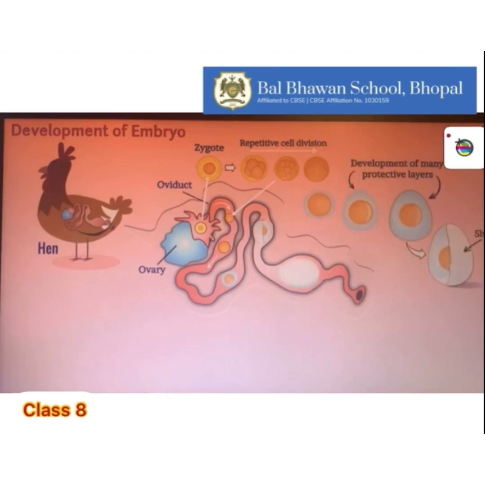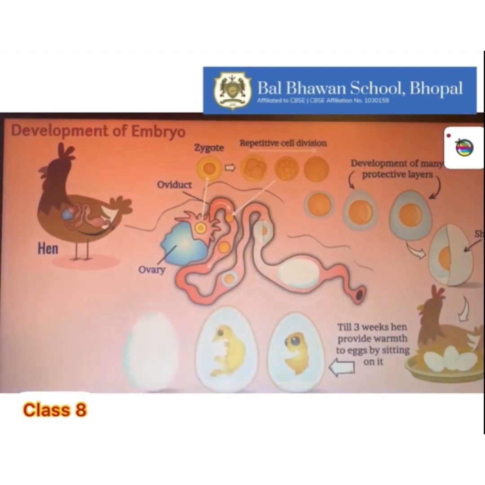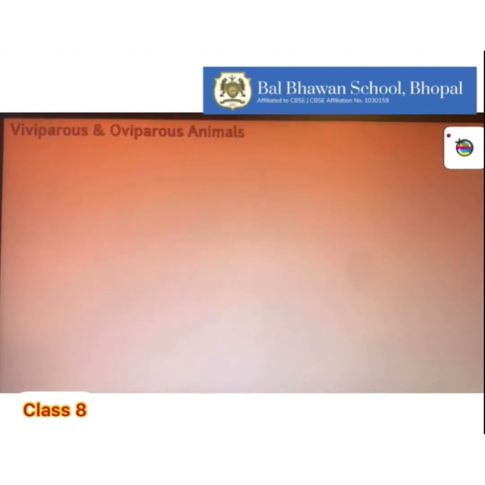The hard shell in a hen's egg is one such protective layer. The hen lays the egg. For about 3 weeks, the hen provides sufficient warmth to the egg by sitting on it. During this period, the embryo in the egg develops into a chick. When the chick has completely developed, it breaks the eggshell and comes out of the egg. So I hope you all have understood the development of the embryo in humans and in hens.